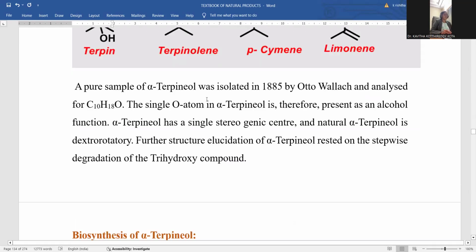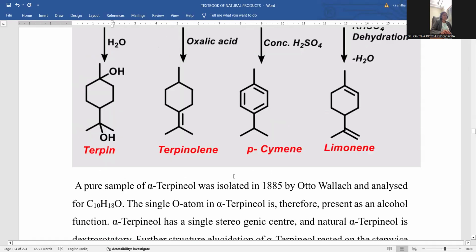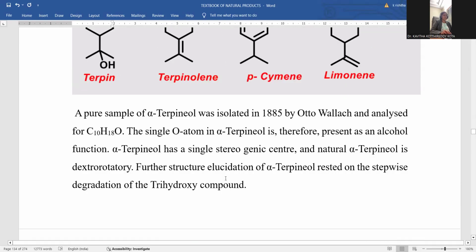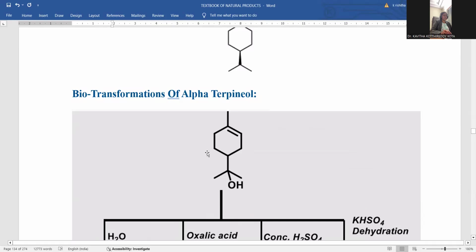So a pure sample of alpha terpineol was isolated in the year 1885 by the scientist Otto Wallach and analyzed for C10H18O. A single oxygen atom, so alpha terpineol therefore has the alcohol function. Oxygen corresponds to hydroxyl only. Alpha terpineol has a single stereogenic center. Natural alpha terpineol is dextrorotatory. Further structure elucidation of alpha terpineol rested on the stepwise degradation of the trihydroxy compound. So by this we are going to conclude. So the structure of alpha terpineol is indicated over there.